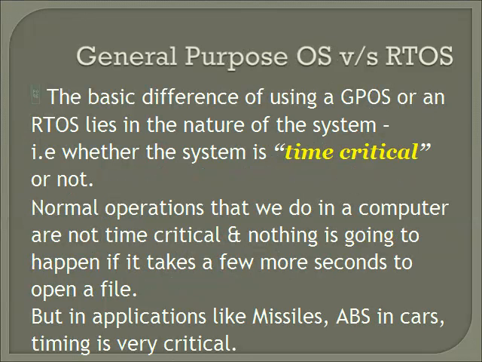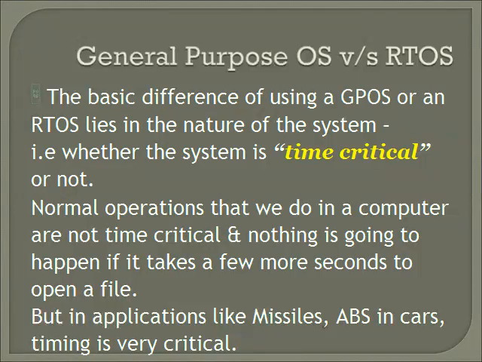Now next is the difference between a general purpose operating system and a real-time operating system. A general purpose operating system cannot perform real-time tasks, whereas a real-time operating system is suitable for real-time applications.